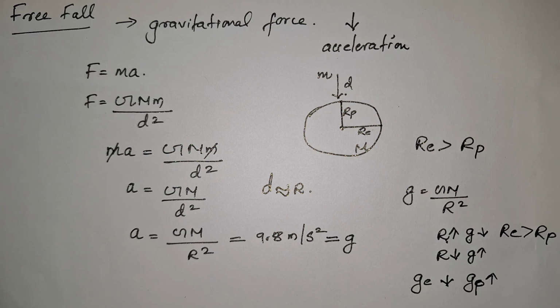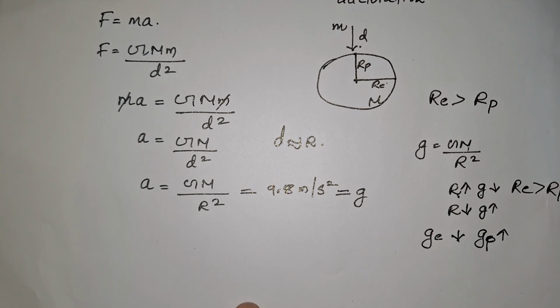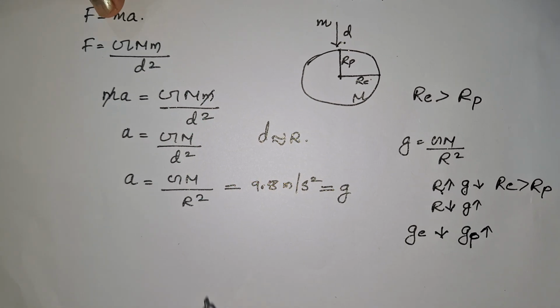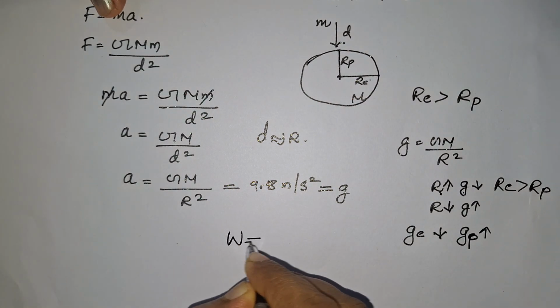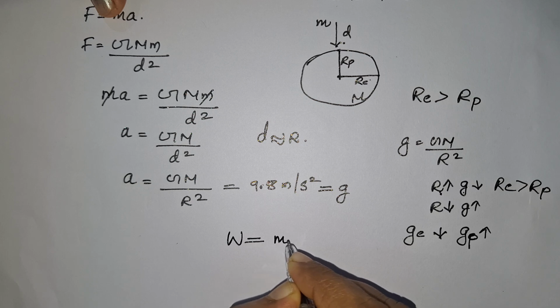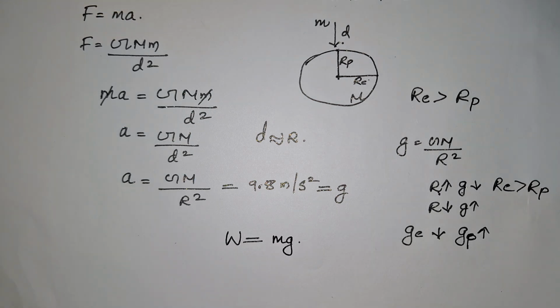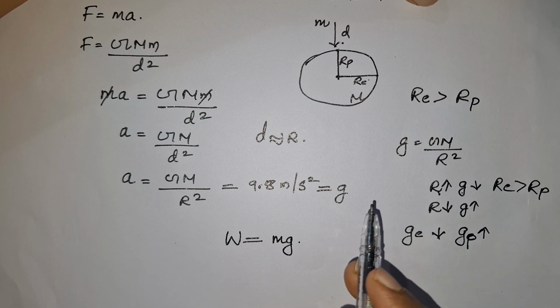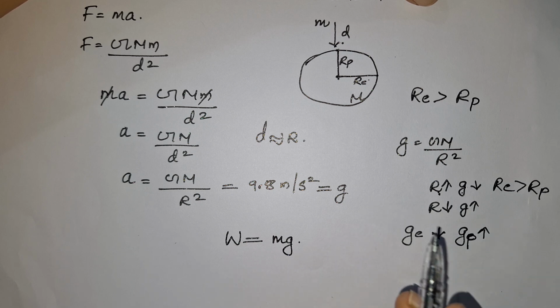And one more thing, later we will learn in the same chapter what is meant by weight of an object. So you will see that weight is equal to m into g. We will learn it later in detail. It is m into g, so that is our weight. And when we go to the poles and measure our weight, what can you conclude from this information?